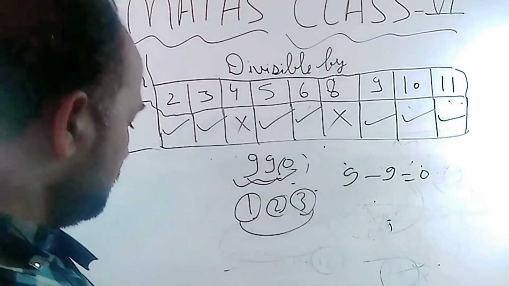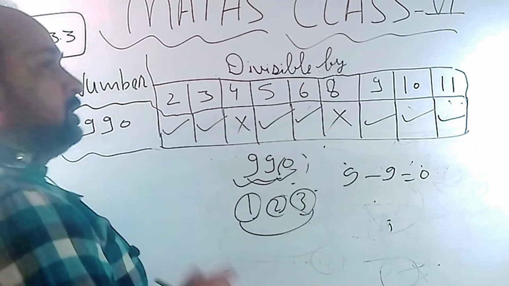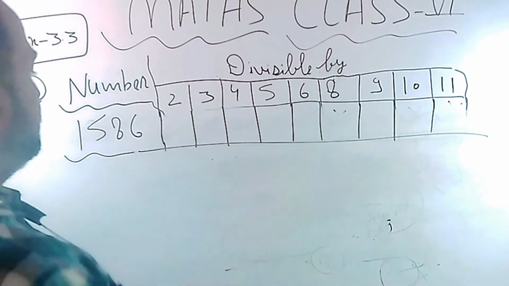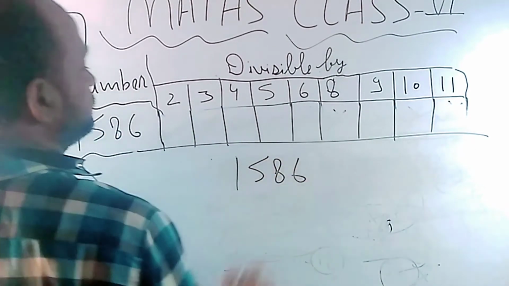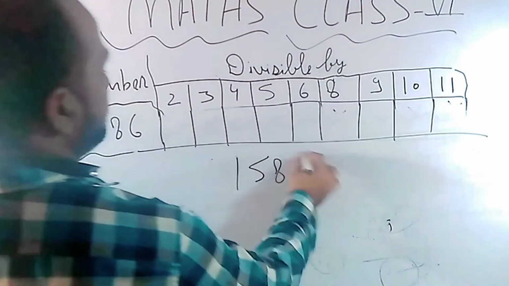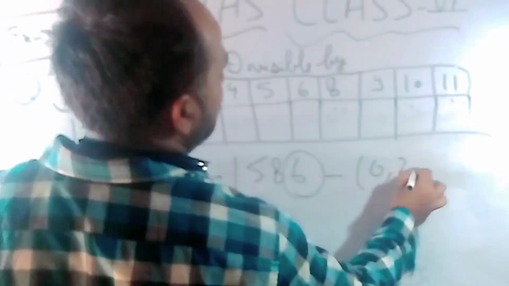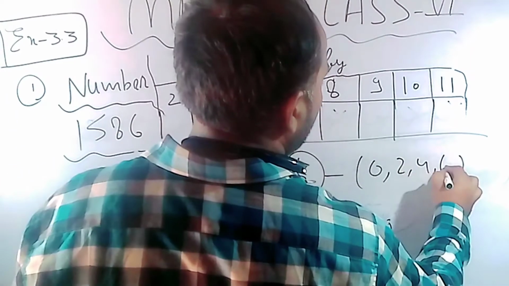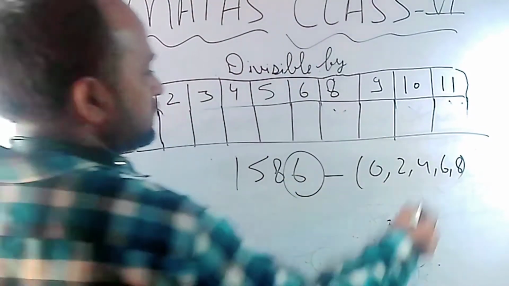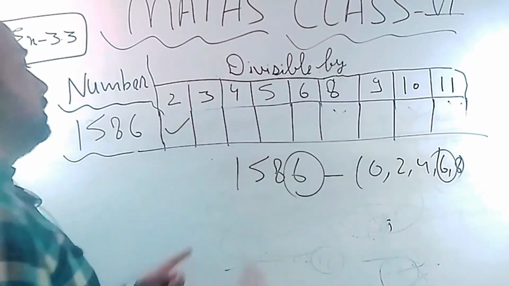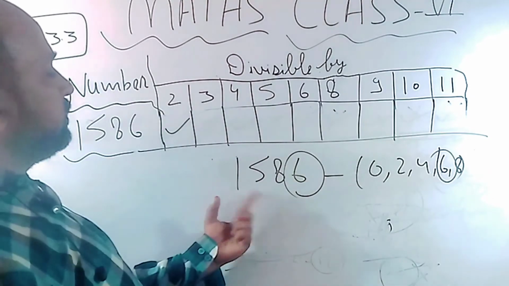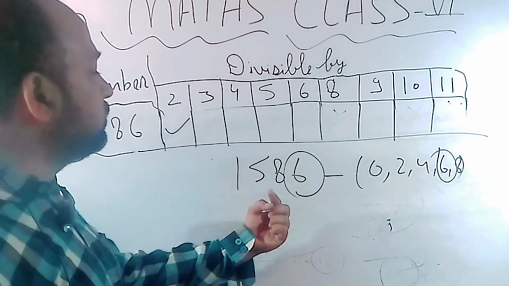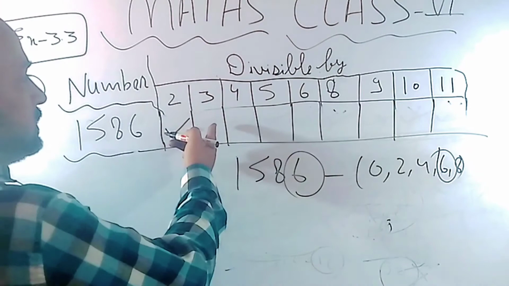Okay, now let's check the divisibility of another number: 1586. Last digit must come from the group 0, 2, 4, 6, 8. Sorry, 6 is the last digit, so it is coming and it will go by 2. Now by 3, add all the digits: 1 plus 5 plus 8 plus 6. 1 plus 5 is 6, 6 plus 8 is 14, 14 plus 6 is 20. Is 20 coming in the 3 table?